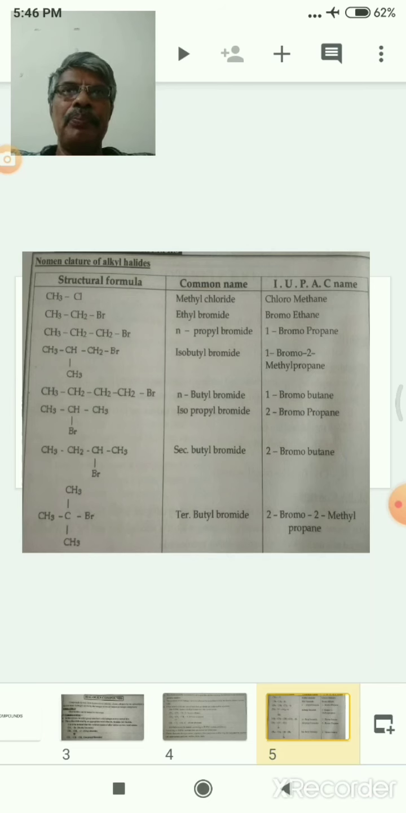According to IUPAC, first you write the halo group, then the alkyl group: 1-bromo-2-methylpropane. Another example, CH3CHBrCH3, is isopropyl bromide, which is the common name. 2-bromopropane is the IUPAC name. Now CH3CH2CHBrCH3: here the bromine is bonded with the second carbon, that is secondary butyl bromide, the common name. IUPAC is 2-bromobutane.